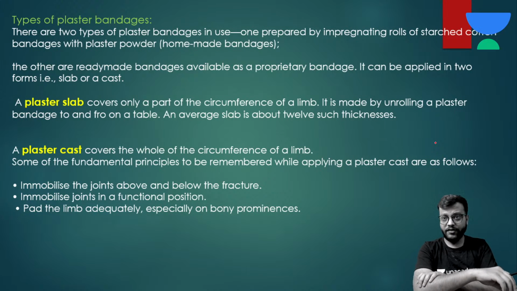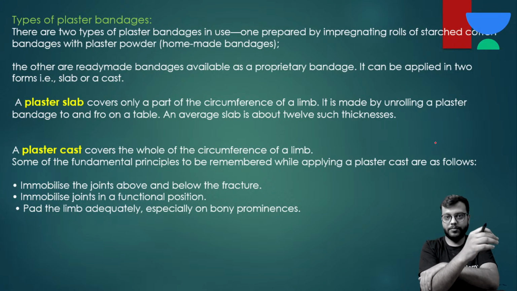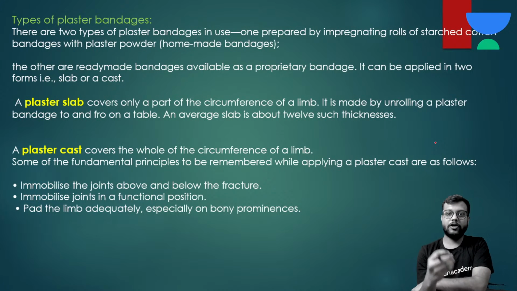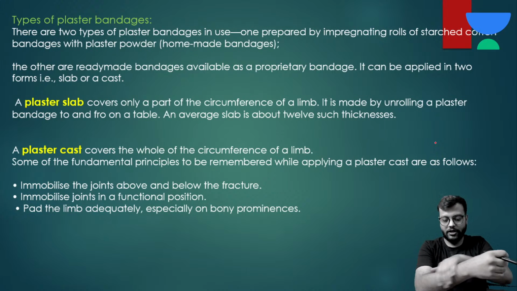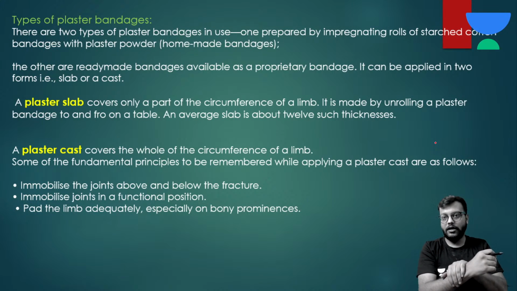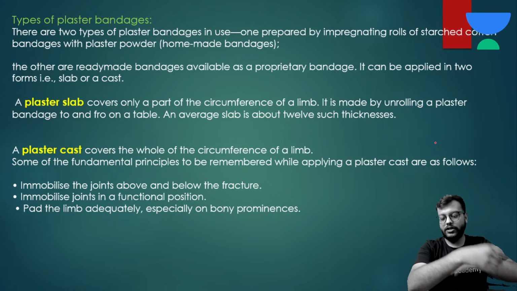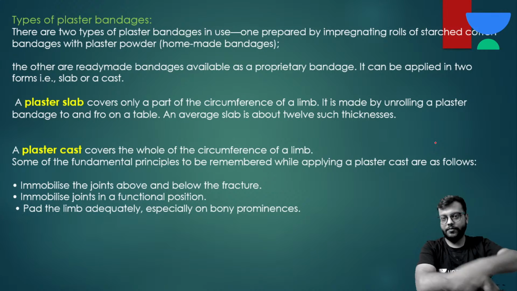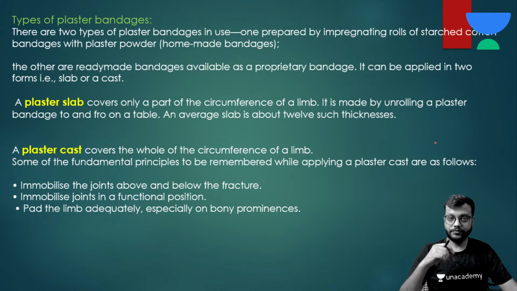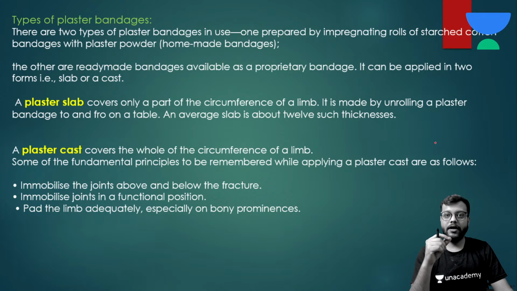Then if it is a slab, you put a wet POP bandage, either homemade or commercially made भी आने लगे आजकल here. Okay, and if it is a cast, you roll the POP bandage after making it wet here, and after that you fix that by a wet bandage.